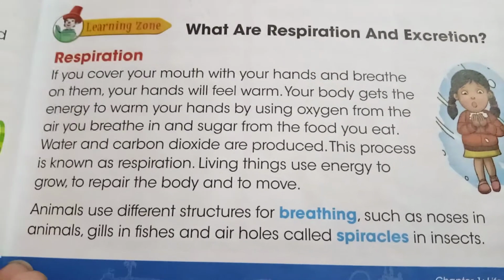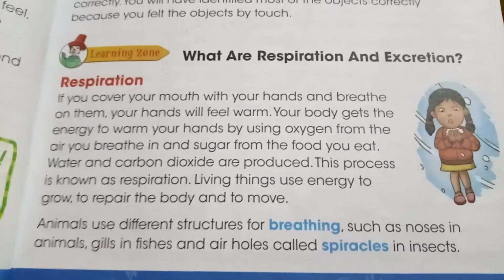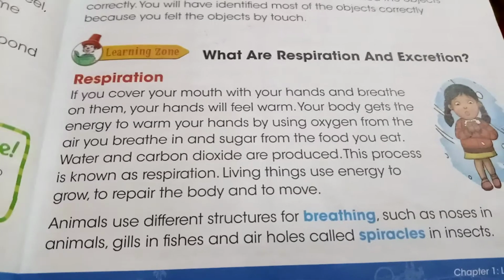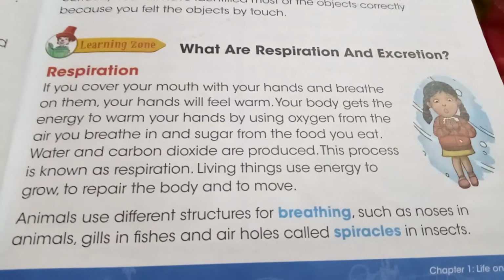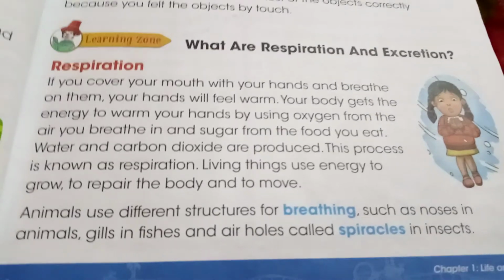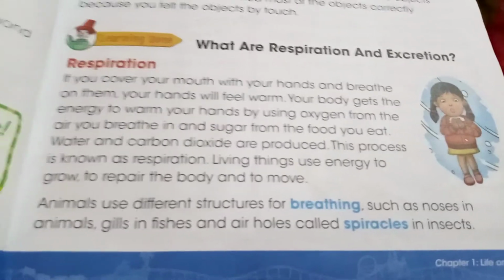So the process of breathing is called respiration, in which your lungs and your nose and your mouth are also used. So animals use different structures for breathing, such as the nose. In fishes, gills. Fishes use gills for breathing, and insects breathe with the help of the air holes on their body, that are called spiracles.